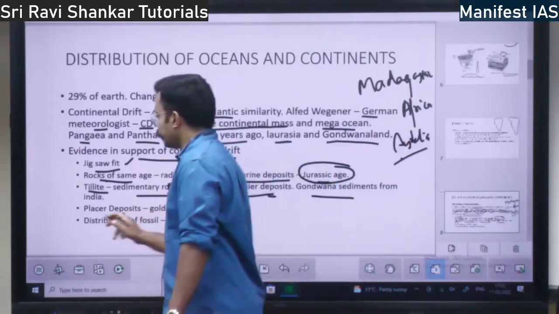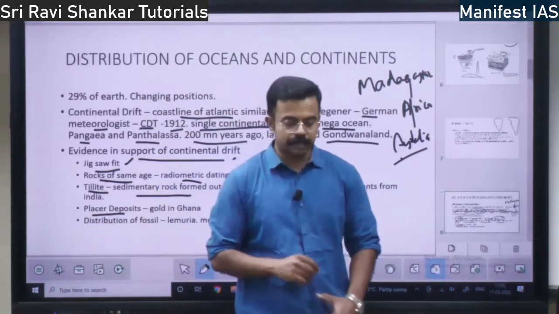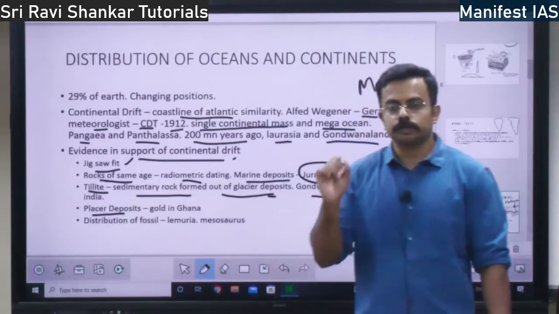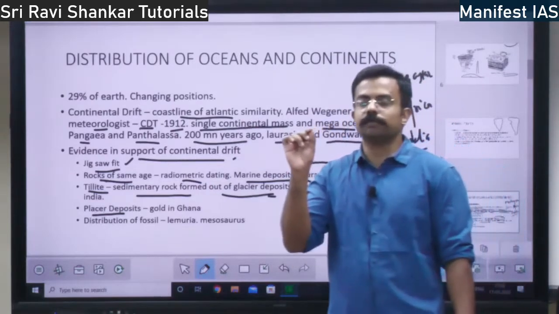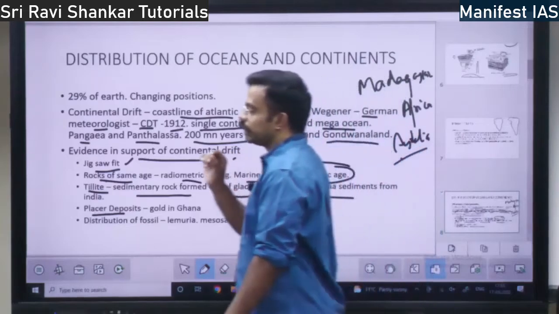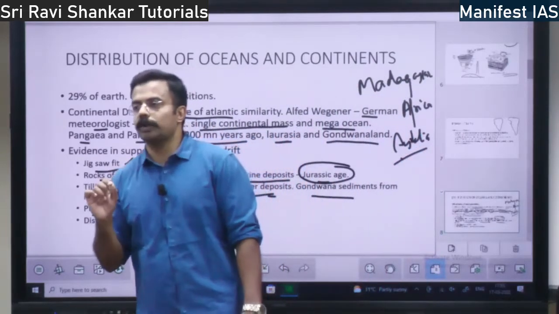Then placer deposits. Placer deposit means gold. Gold in smaller chunks, in the form of small rocks, gold or silver, those are called placer deposits.